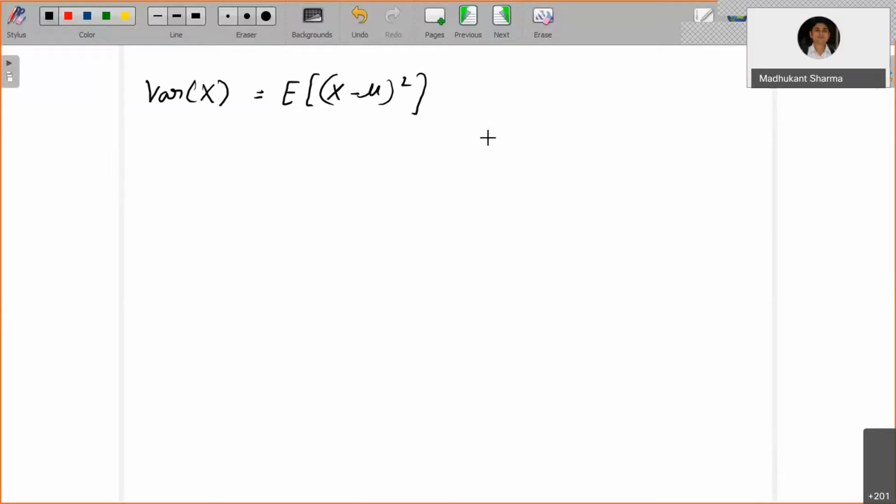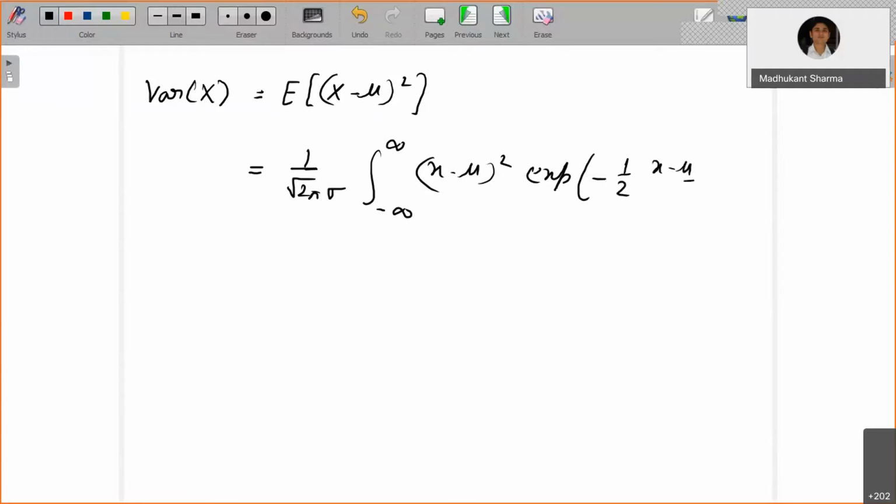Okay, because we have the argument in the exponential function, that's going to be 1 upon square root of 2 pi sigma, integration from minus infinity to plus infinity of (x minus mu) whole square times exponential of minus 1 by 2 ((x minus mu) by sigma) whole square dx.